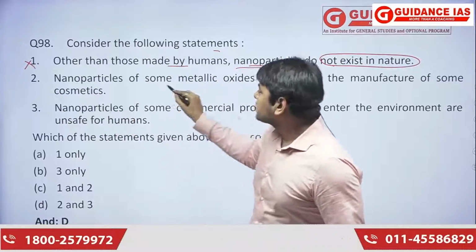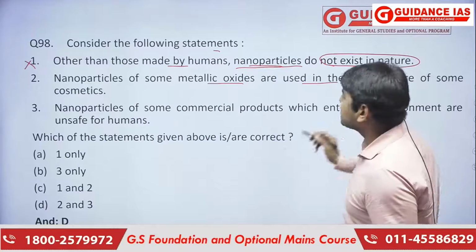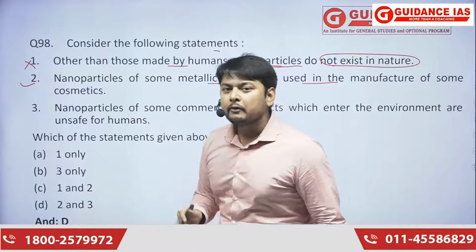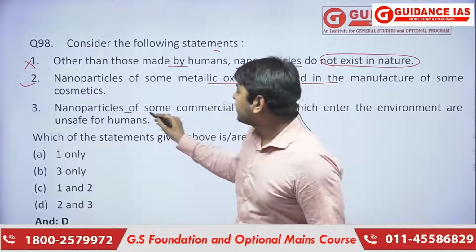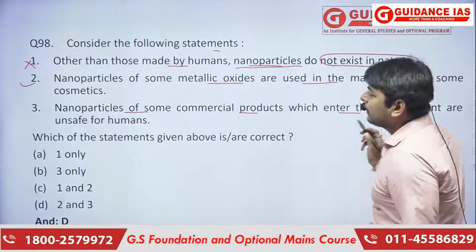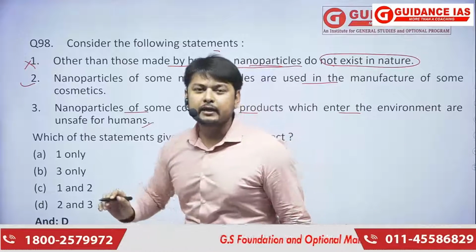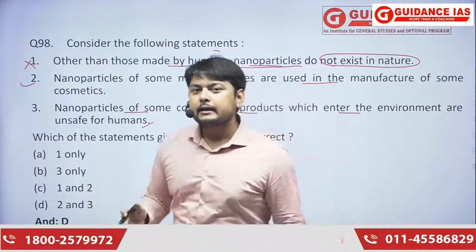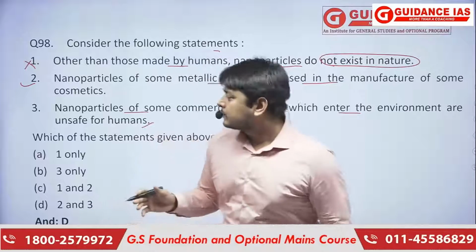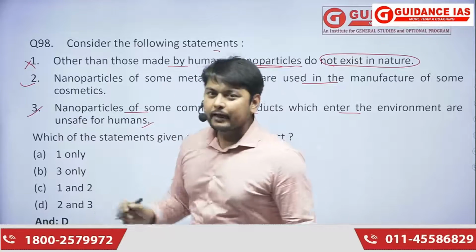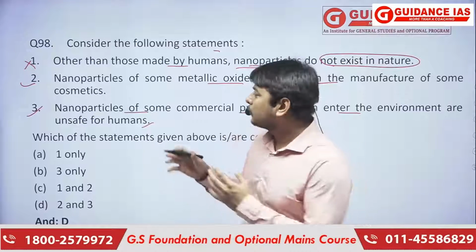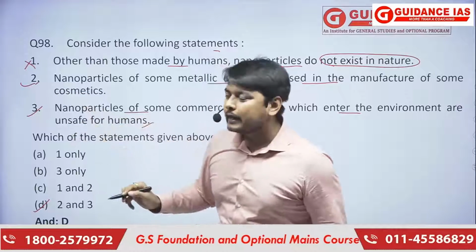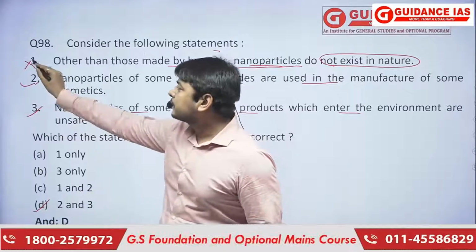Next is, nanoparticles of some metallic oxides are used in the manufacture of some cosmetics. This is also true, that various kinds of cosmetics are being made right now with the help of nanotechnology. The nanoparticles of some commercial products which enter the environment are unsafe for humans. Last year, a question was asked about magnetite particles. Magnetite particles are basically a kind of nanoparticle. So if you have read that question thoroughly, you can see that this part is also right. Statement 2 and statement 3 are the right statements, and statement 1 is the wrong statement.